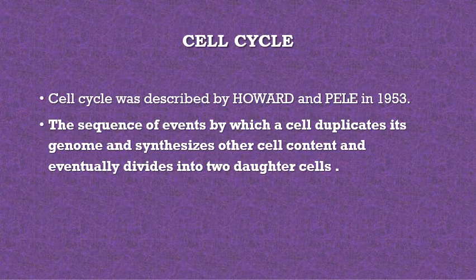So what is cell cycle? It is a sequence of events by which a cell duplicates its genome, the genetic material, the DNA, synthesizes the other cell content and eventually divides into the two daughter cells.